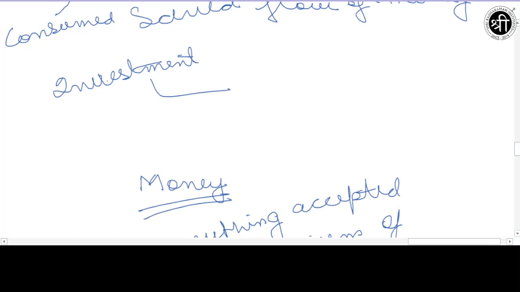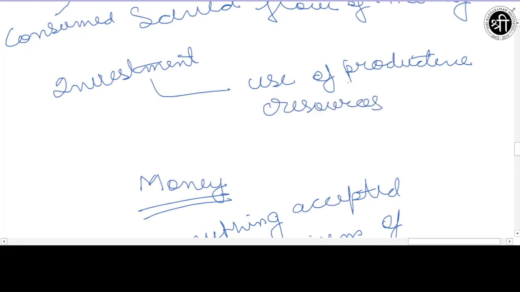So see, investment means the use of productive resources. Whenever we use productive resources to make goods, or we can simply say use of productive resources for production, that is known as investment.